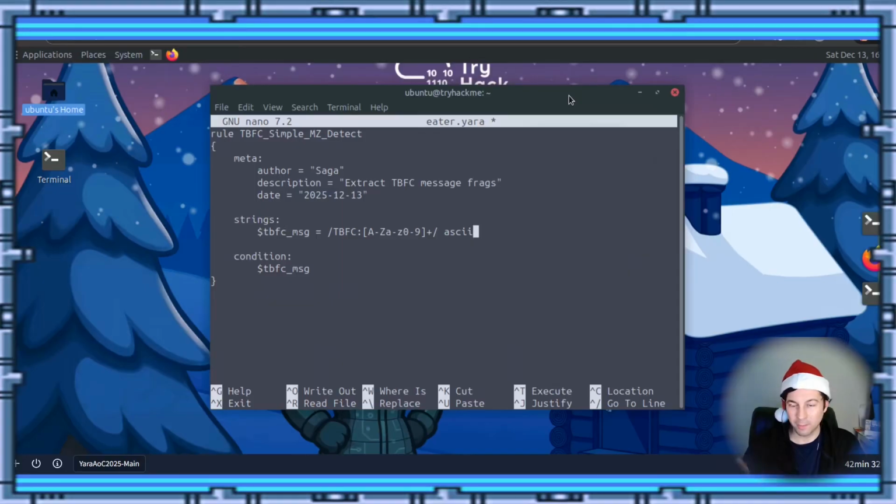The string we just did, the variable for TBFC_message equals slash TBFC, all in caps, colon, then we did bracket, capital A, dash, capital Z, a, dash, lowercase z, 0, dash, 9, end bracket, plus, slash, space, ASCII. And what we did this for is it's going to look for anything that starts with TBFC, colon, and then for any uppercase, lowercase, or number, in any form of looking for one or more digits in that manner. And the condition is the only string that we put in there.